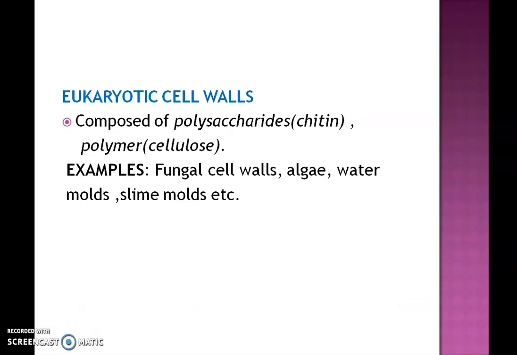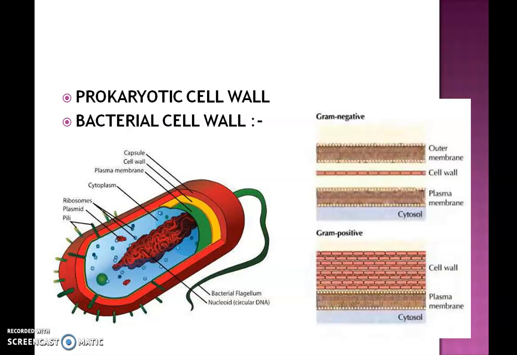And cell walls in prokaryotes and eukaryotes are different. Eukaryotic cells have a cell wall which is composed of polysaccharides and polymers like chitin, cellulose, etc. As examples of eukaryotic cell walls, we can quote fungal cell wall, plant cell wall, algal cell wall, water molds, slime molds, etc. And in prokaryotes, we can say the bacterial cell wall as an example.